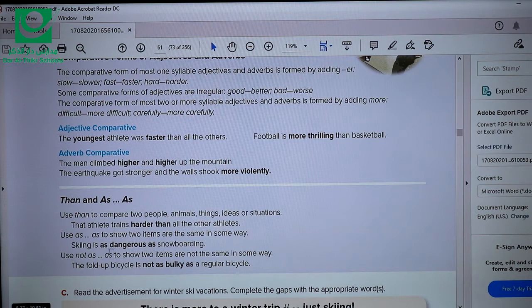And if you want to change this into negative, because they are not the same in some way, they're not equal, you should use not. So the fold-up bicycle is not as bulky as a regular bicycle. It's not as big and heavy as a regular bicycle.